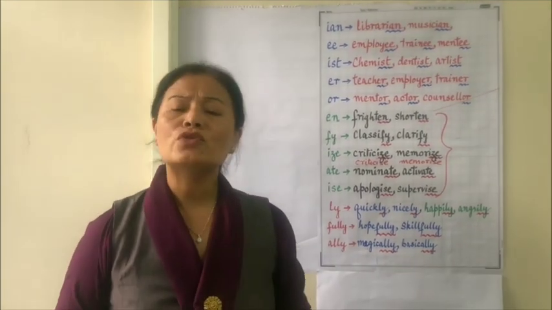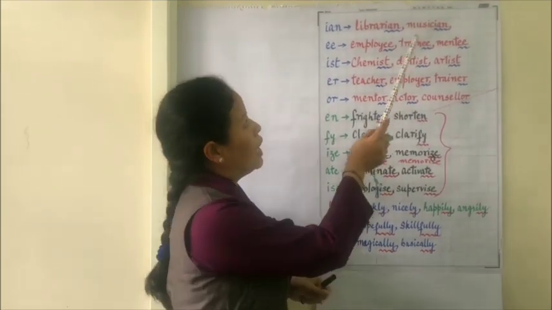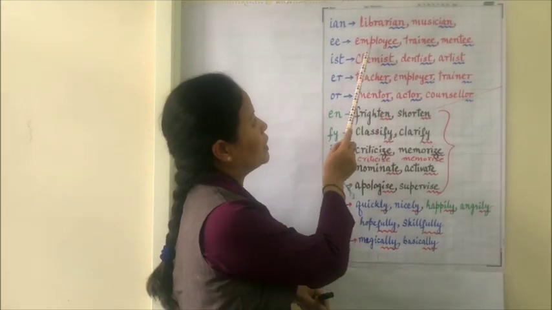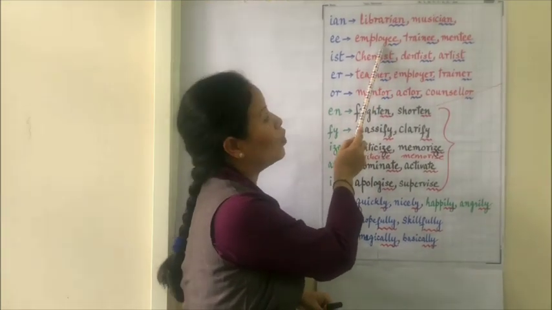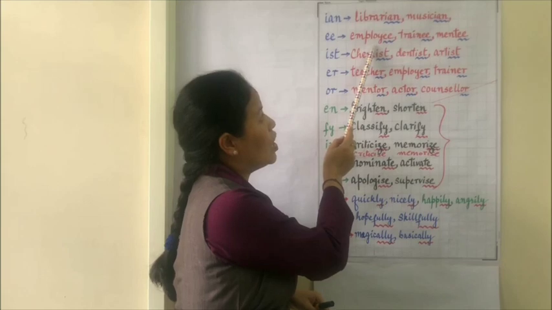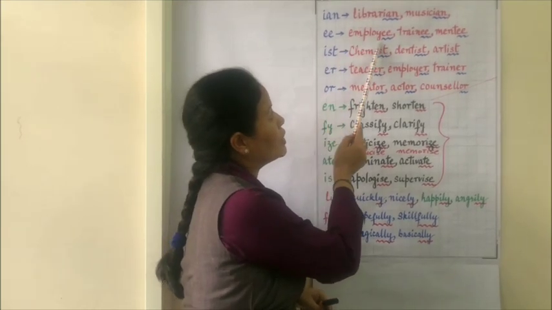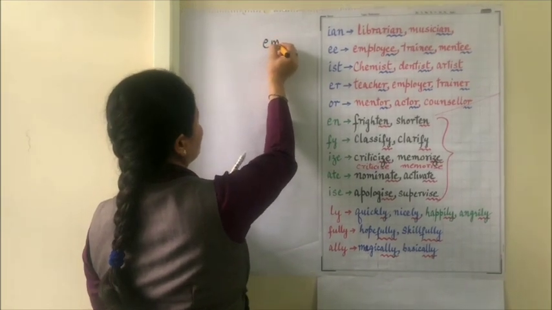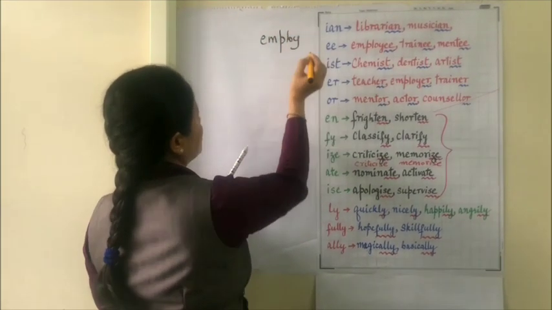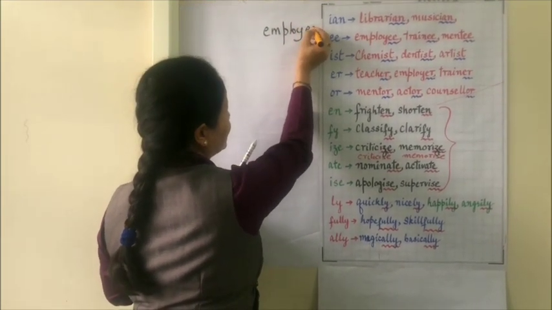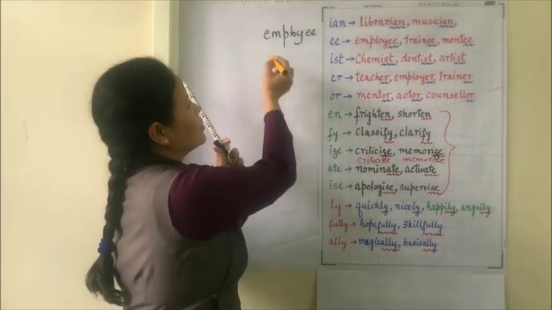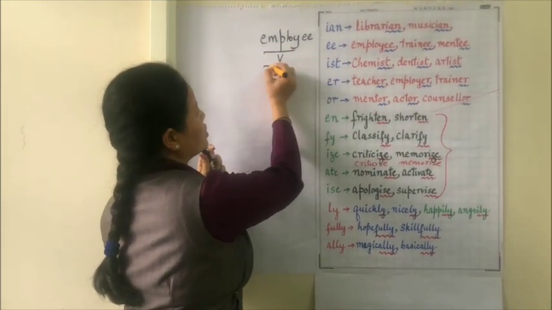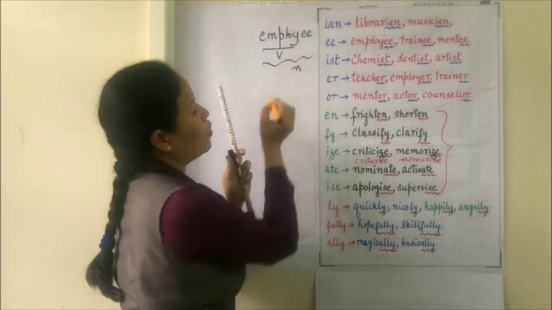Here I want to draw your attention towards some of the words like employee. Employee is a noun and employ is the verb form. So the verb is employ. When we add double E here, the verb employ changes into its noun form.